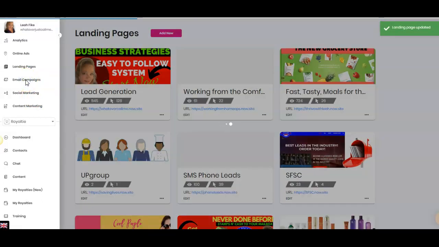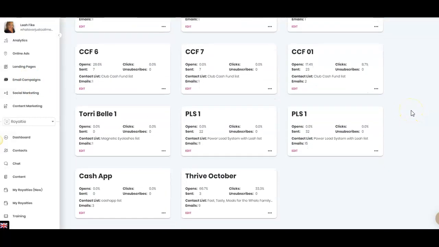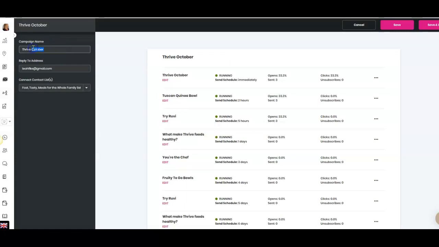What I wanted to show you today is I did some email campaigns, so these are automatically running for me as people opt into that page. So here I can click edit. This is my Thrive. And so I named it Thrive October, which I want to alter and change because I don't know, I might keep that, I might not, but I'm going to do this as Thrive Life Foods. It's just reminding me that these are all connected to all my autoresponders. I do have my October one in there, but once October is over, all I have to do is hit delete.